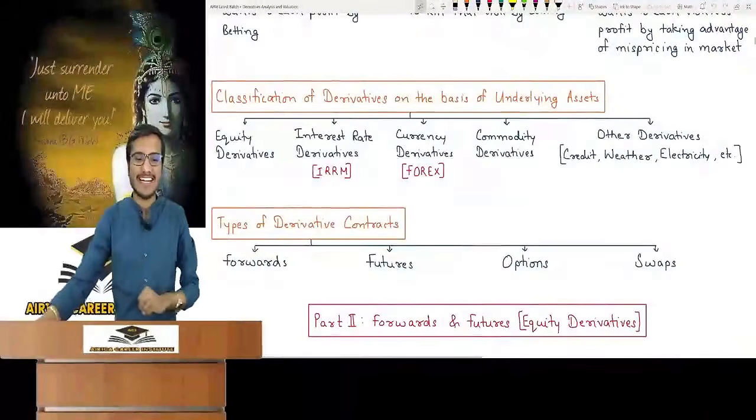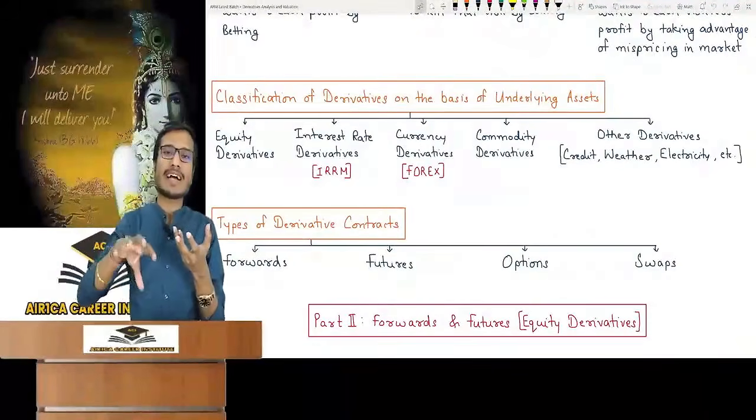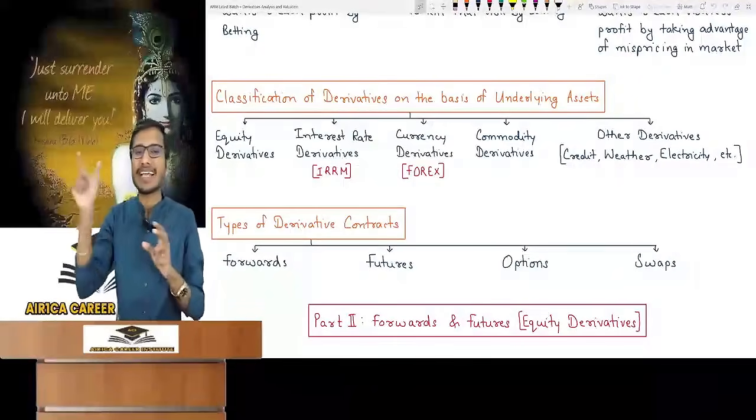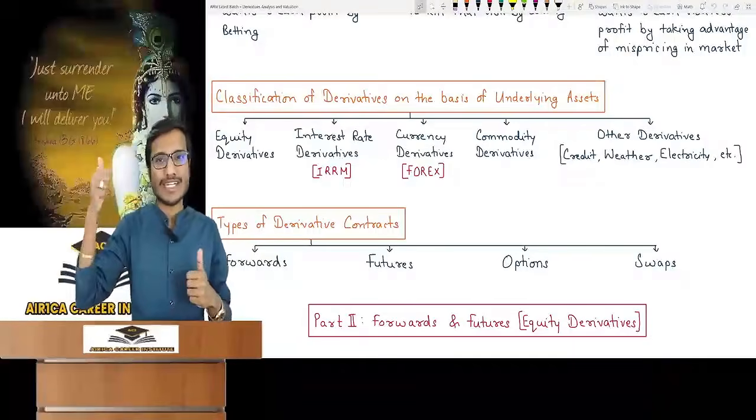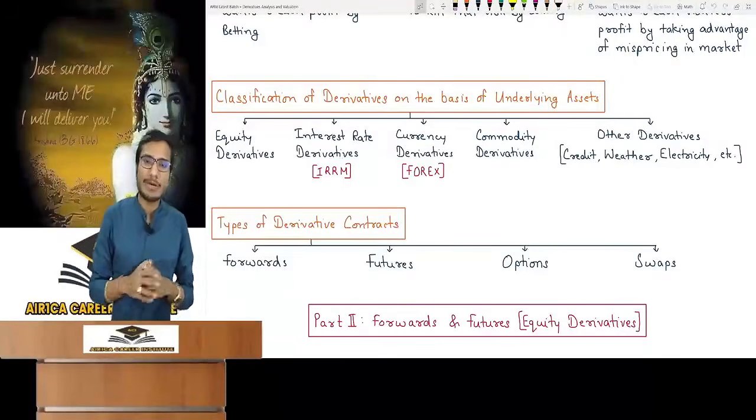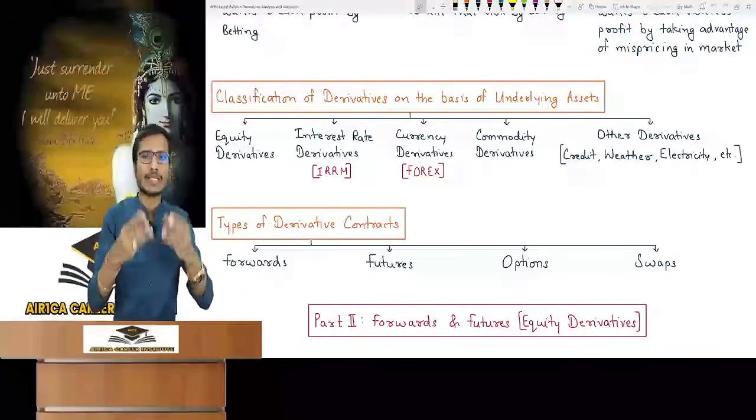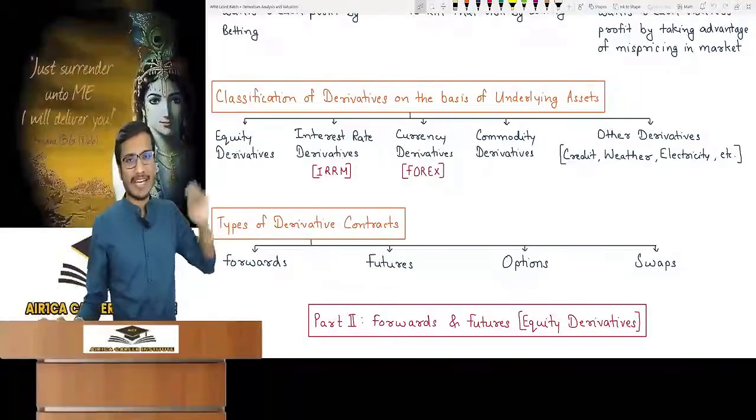The second one is interest rate derivative. The derivative contracts in which the underlying asset is interest rate, this we will study in IR. Then currency derivative. What is currency derivative? Underlying asset currency. Commodity derivative, underlying asset commodity, you have to see it in this chapter. It is the practical portion, and the main one is equity derivative.